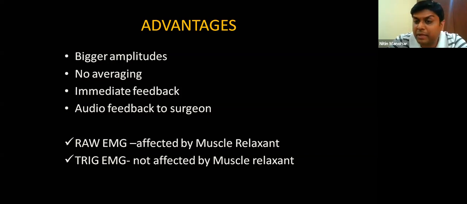As for anesthesia, many people ask this question: when you're doing triggered EMG, you don't need to stop muscle relaxant. But when you're doing raw EMG along with triggered EMG, most of the times which we do, you have to stop muscle relaxant, because the raw EMG signals can get affected by muscle relaxant.